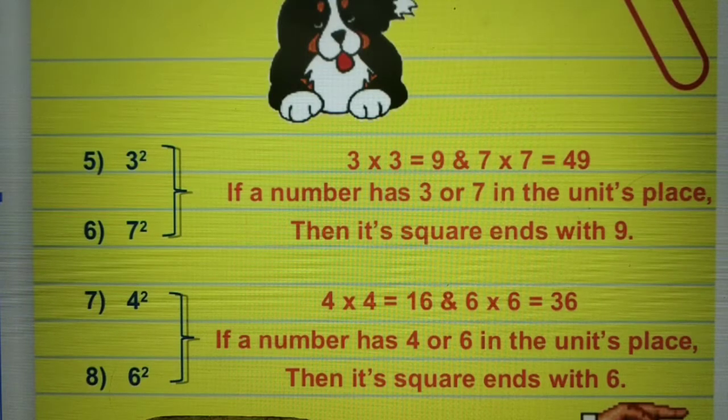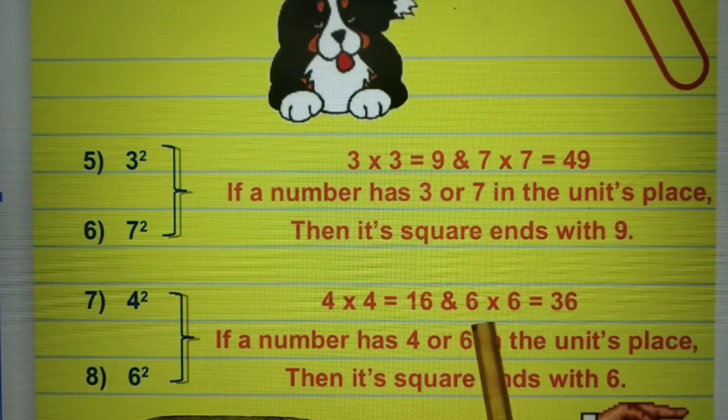So if a number has 4 or 6 in the unit place, then its square always ends with 6. Suppose we multiply 24 with 24, whatever the result, the unit place of that result must be 6. Always 6. Understand?